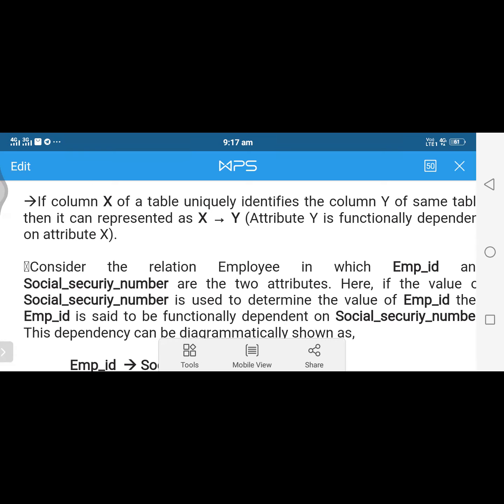From the exam point of view, most of the questions are asked from this unit. Now I'm not talking about our exam. I'm talking in terms of competitive exams.